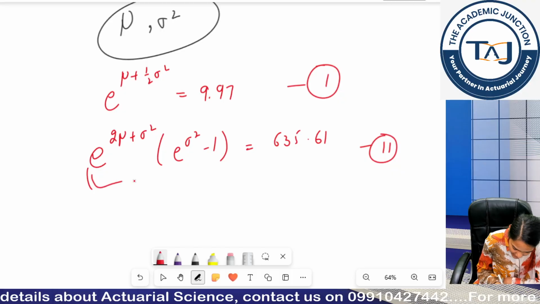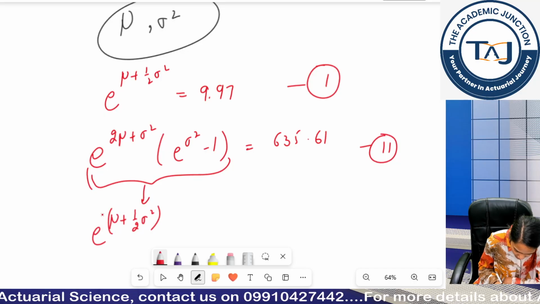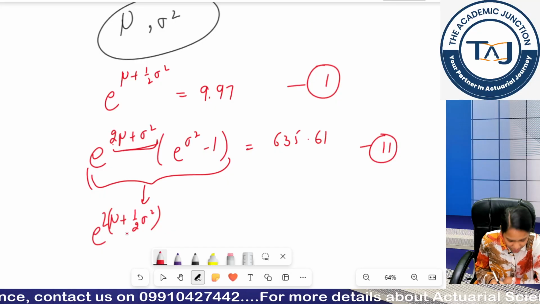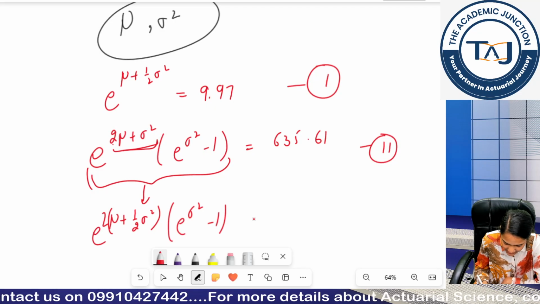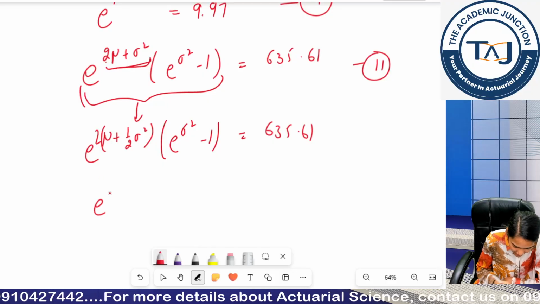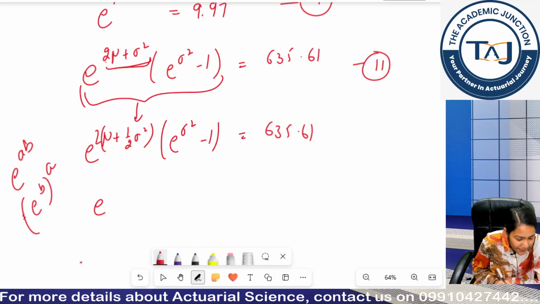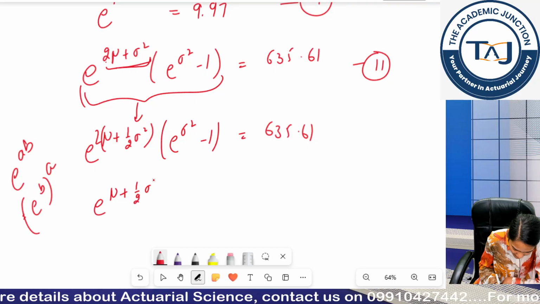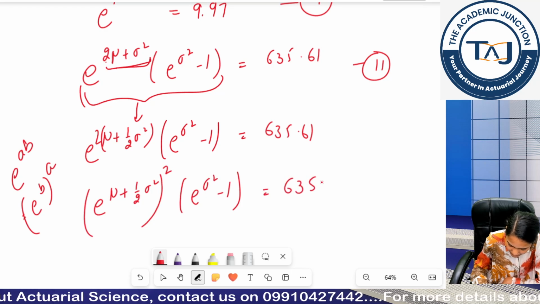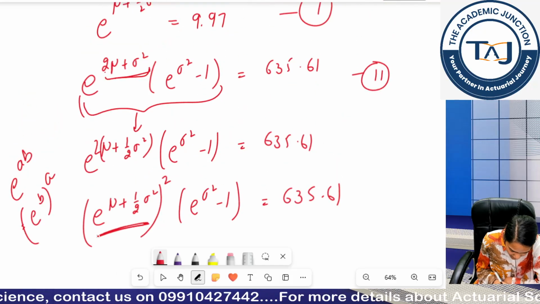Now can I write this equation as (e raised to mu plus half sigma square) whole squared? What I did is I just took 2 common from the exponent, and this thing remains as it is, correct. If I have e raised to AB, I can write this as (e raised to B) raised to the power A. Similarly, I can write (e raised to mu plus sigma square by 2) whole square, and this is the mean of my log normal distribution.